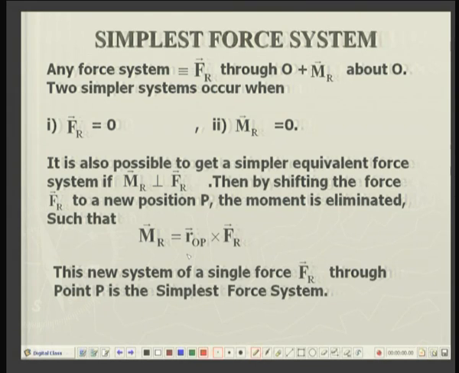Well, the answer is it is possible sometimes. What are those special cases? Well, if the resultant force itself comes out to be 0, then you are left with only the resultant moment and it cannot be further simplified. That is the only quantity. Or if the resultant moment is 0, then the equivalent system consists of a single force Fr.